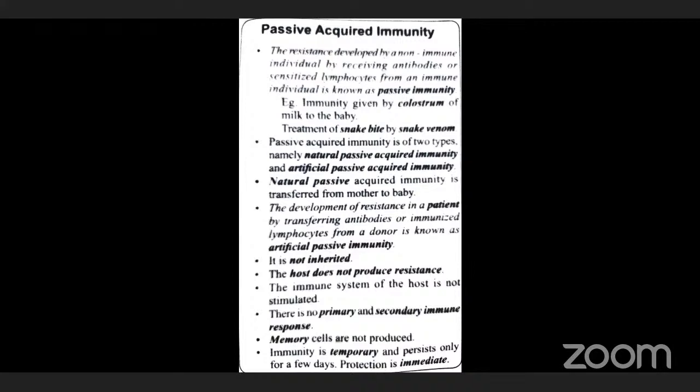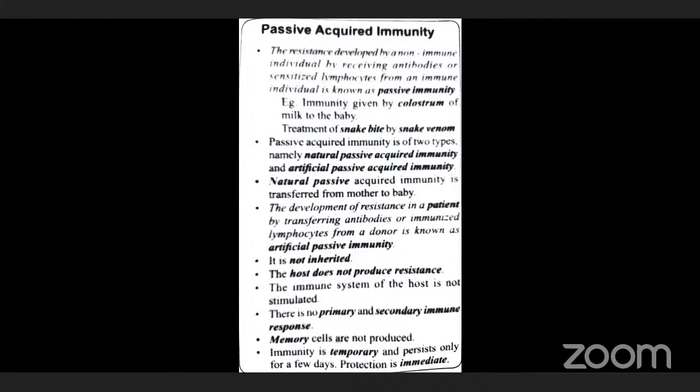The next one is artificial passive immunity. Natural passive immunity means the host does not produce anything, memory cells or immunity, etc. The produced immunity is transferred from the mother to the fetus. That is shortly called natural passive immunity. The next one is artificial passive immunity.